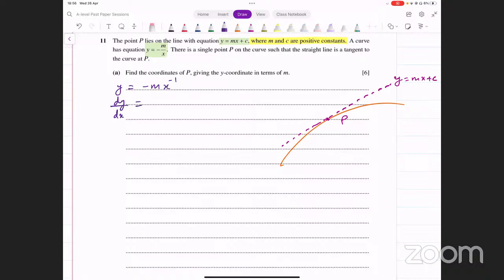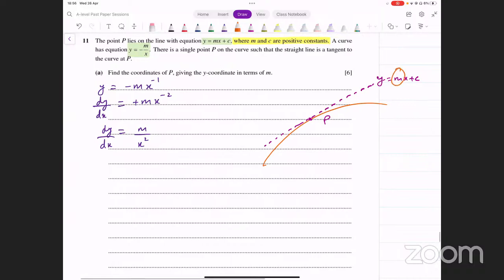Okay. Let's find the derivative. Minus m into minus 1, that's going to be plus m into x raised to power minus 2, and that turns out to be m over x squared. That is dy over dx. Now, what should this derivative equal? Since the tangent's gradient is m, the curve's gradient at this point must also be m. So this derivative should be equal to m. So we have m equal to m over x squared.